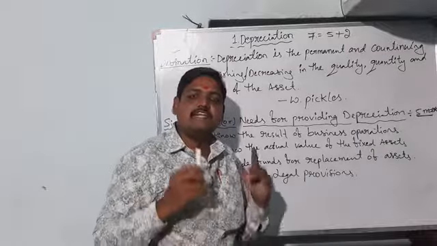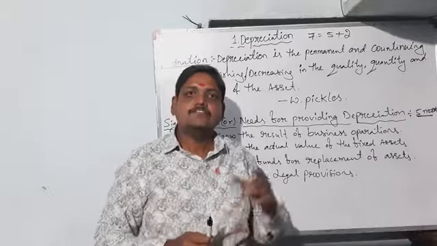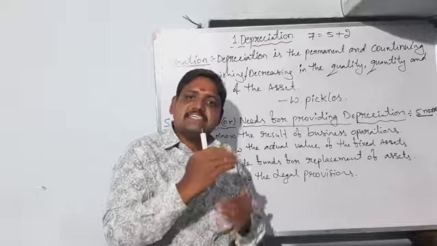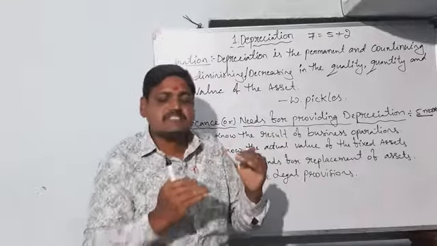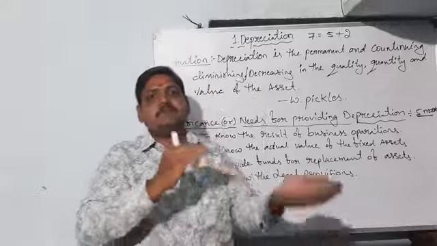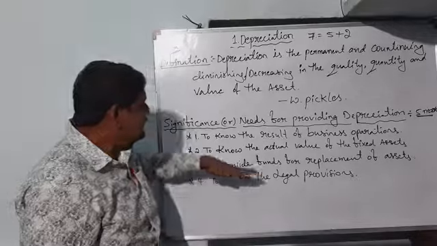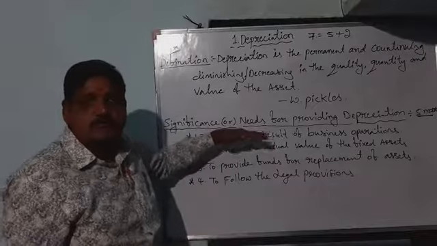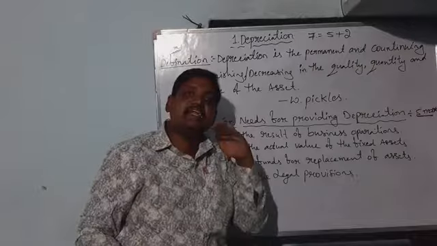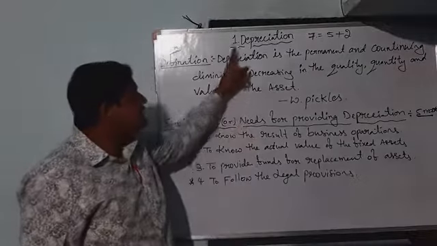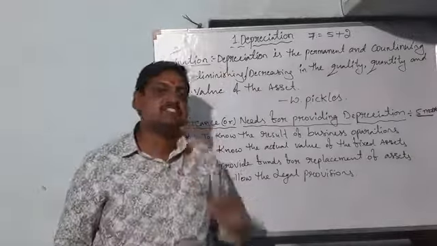Why? Because in every business there are a number of assets included. So in every year some assets' values fluctuate. Fluctuation means some assets decrease and some assets increase in value. So to know the net result, or to know the net profit and loss value, depreciation is useful to business organizations. That is the first significance.